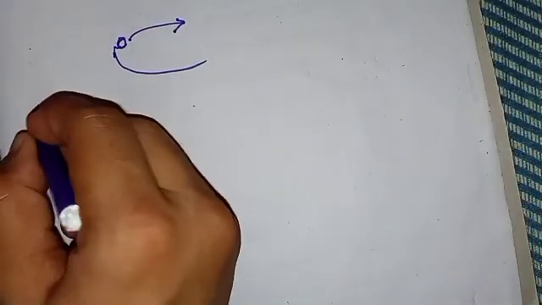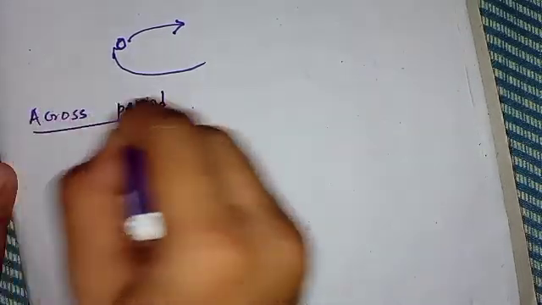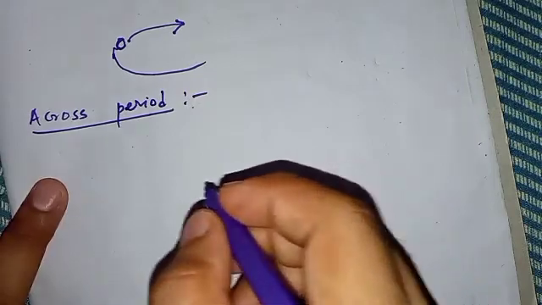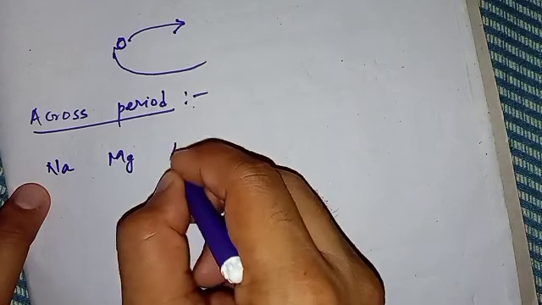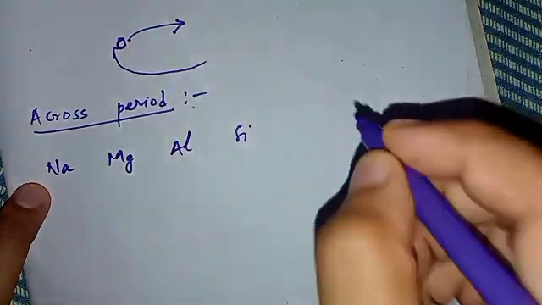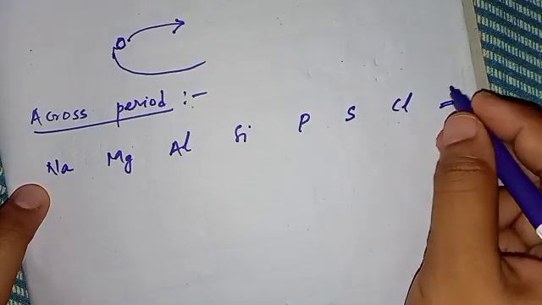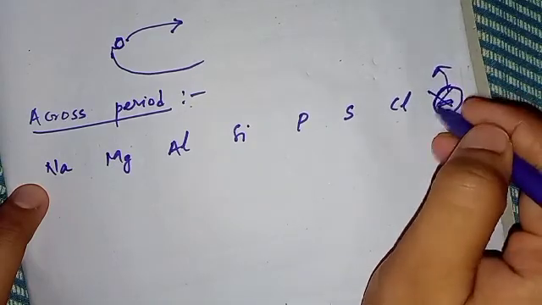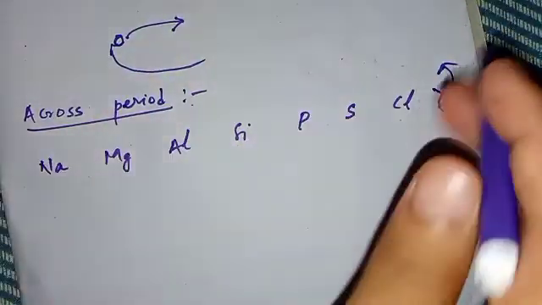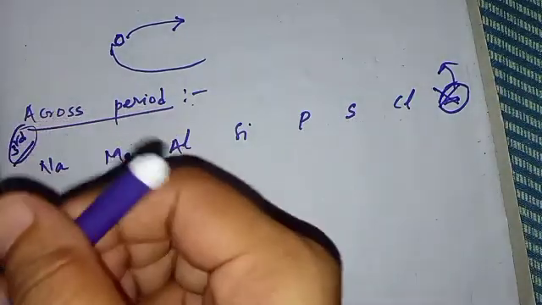So now let us try to understand the trend across a period. So let us take the 3rd period elements: sodium, magnesium, aluminium, silicon, phosphorus, sulfur, chlorine. I am not including the noble gas because they are chemically inactive, they are inert in nature, so I am not taking them into consideration over here, although they belong to the third period, and you know very well what is the reason behind that.